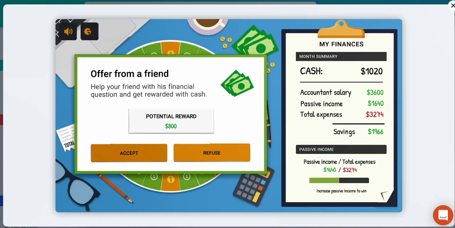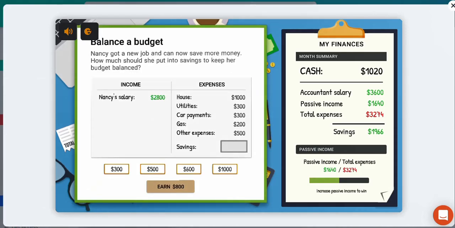Right, let's do work for our friend. Okay, let's balance the budget. So there's 2,800 here. So 1,000 plus, that's 1.3, 1.3, 1.8. That's 2.3. So that'll be 500 to balance the budgets.